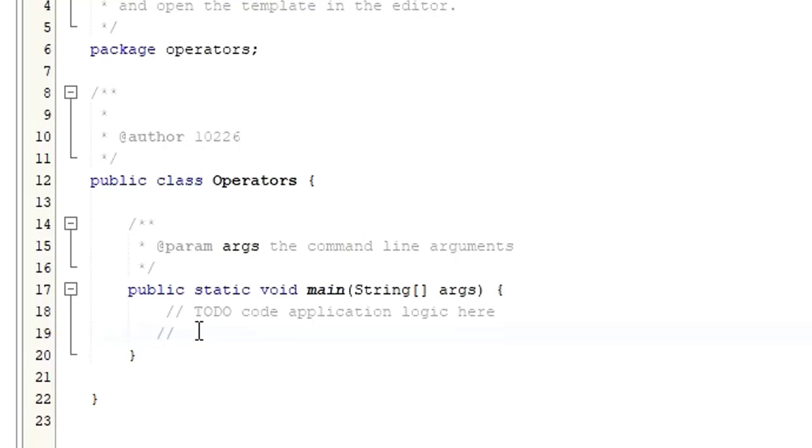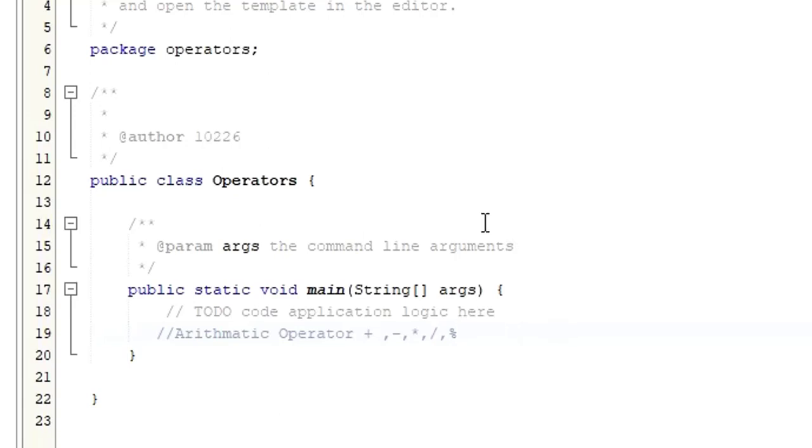Let me start with the arithmetic operators, right? As we know, we have plus, minus, multiplication, and division. We even have modulo division. So these are all basically arithmetic operators. Let me go and show you a simple example explaining these arithmetic operations.